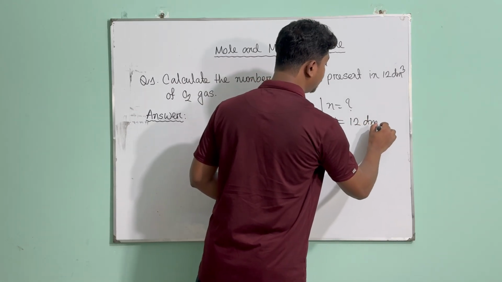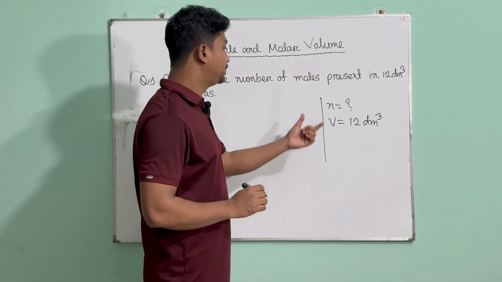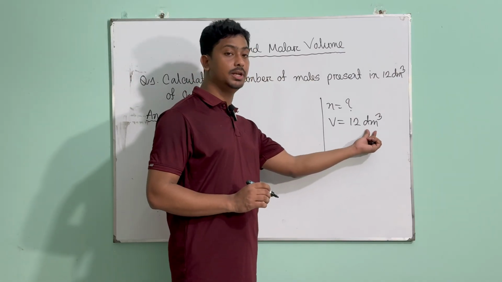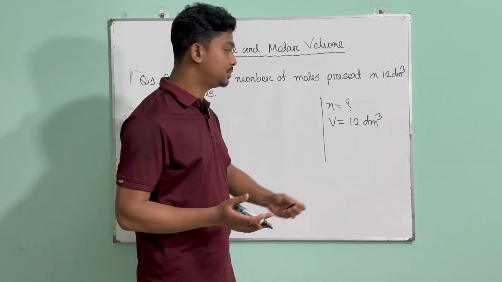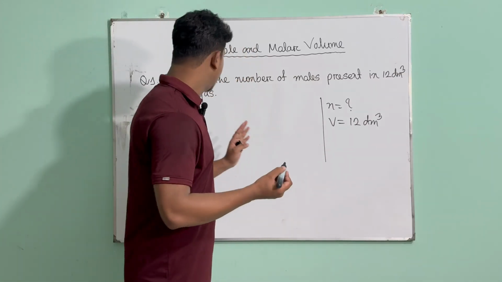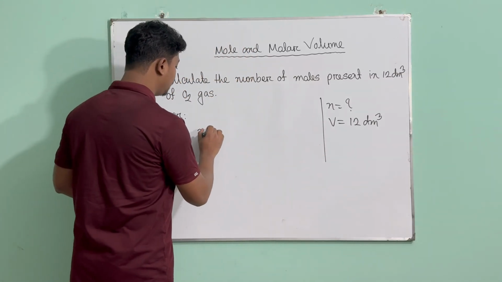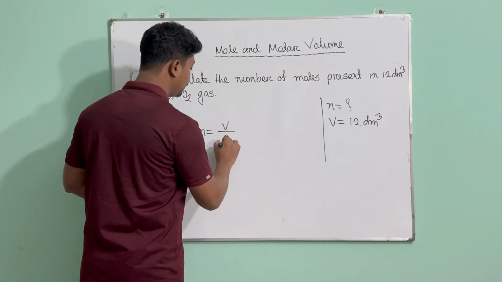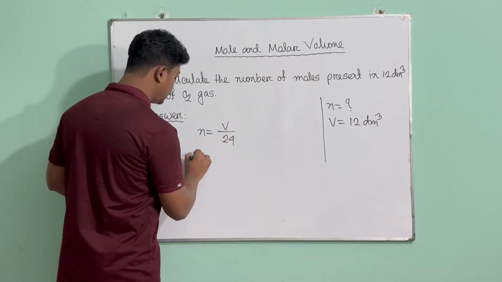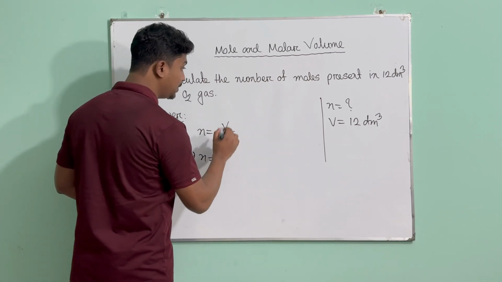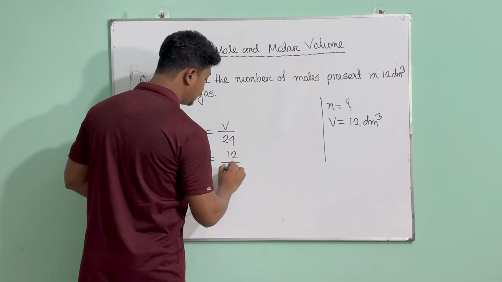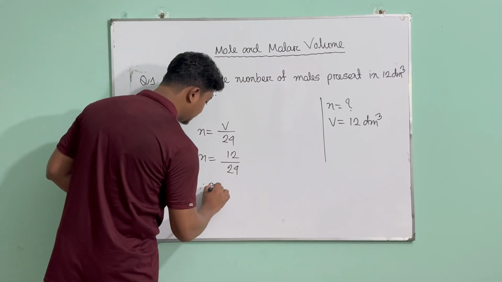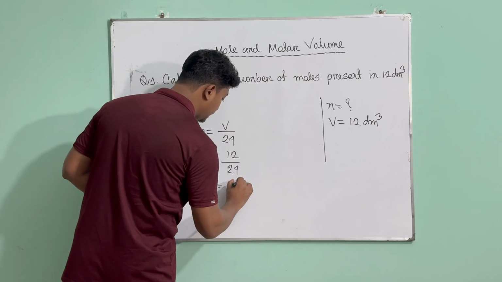Now we are going to check two things here. First of all, which one is given and what is the unit? See, the unit is in dm cube, and we are going to use 24 dm cube, so it's fine. We don't need to do anything else. This is pretty simple. We know that the formula is n equals V divided by 24, and we don't know the value of n, so it stays there, and we have V, which is 12 divided by 24. When you calculate it, you're going to get n equals 0.5 mole.